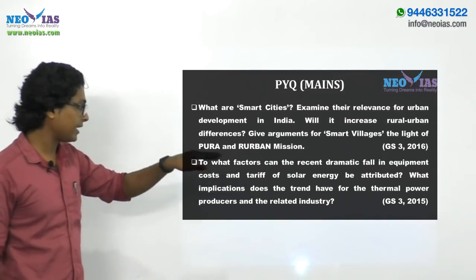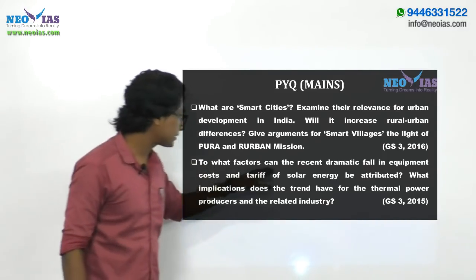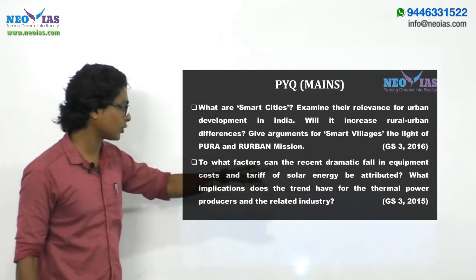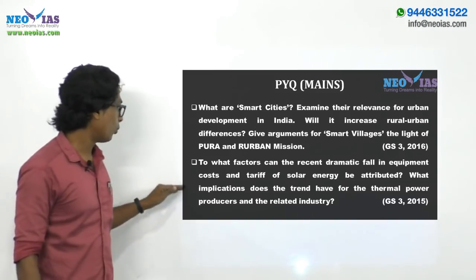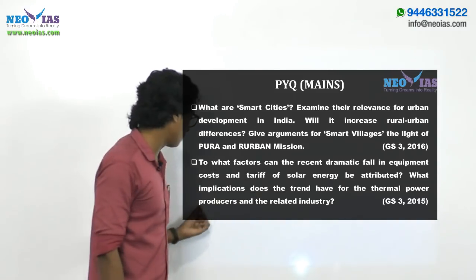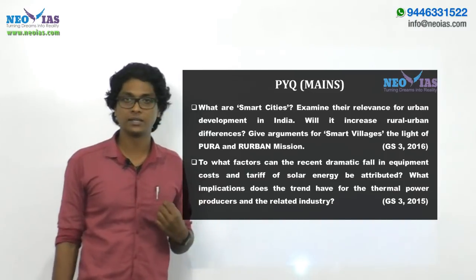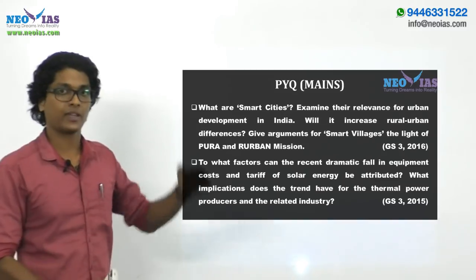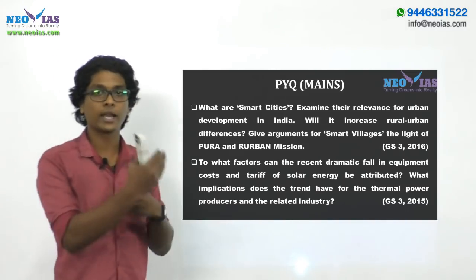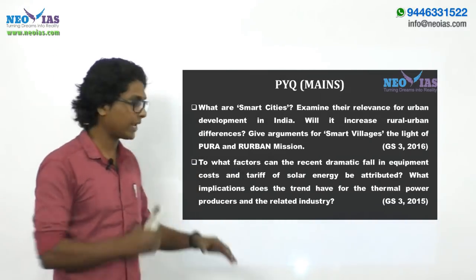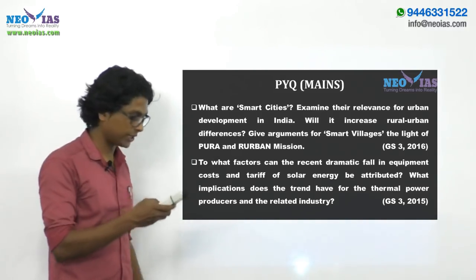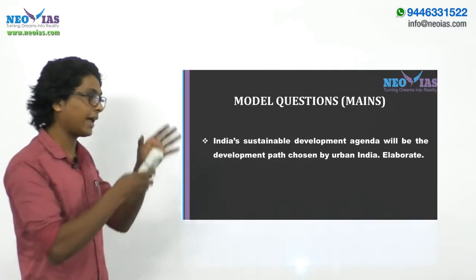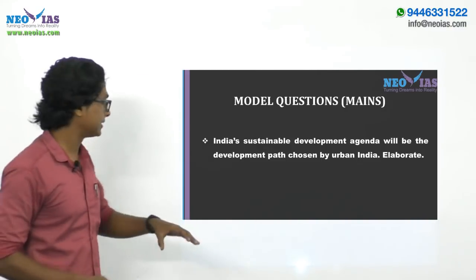Now again, 2015 GS3. To what factors can the recent dramatic fall in equipment cost and tariff of solar energy be attributed? What implications does the trend have for the thermal power producers and related industry? In line with this question, the solar power tariff in India's case is coming down. What are the implications for the economy? So any such questions can be expected based on this, right? Now, some very important model questions, which you can answer from this chapter 5 itself.